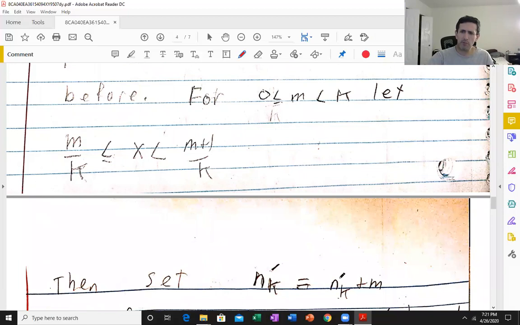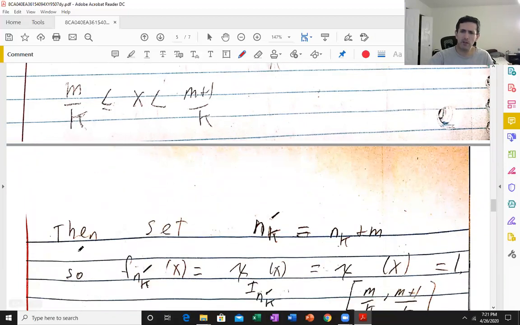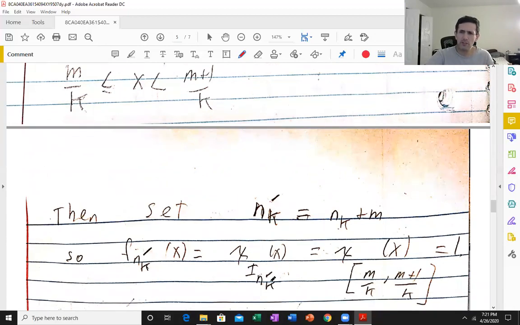Set n_k prime to be n_k plus m. Then f_{n_k'}(x) is just this characteristic function of this interval. I_{n_k} is the interval 0 to 1 over k, so we add m, which is less than k, to n_k.